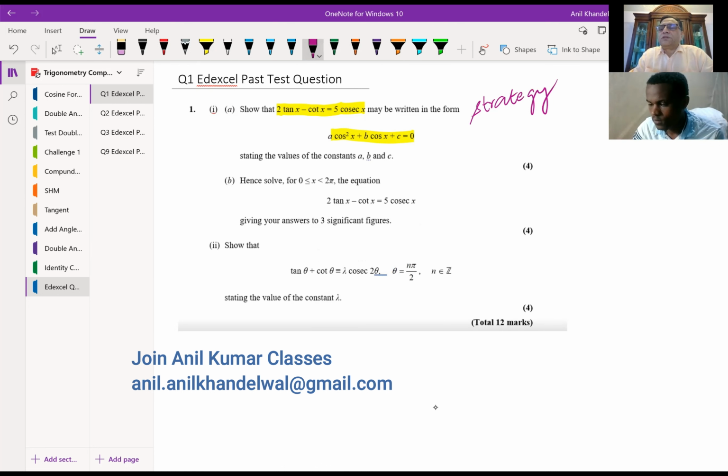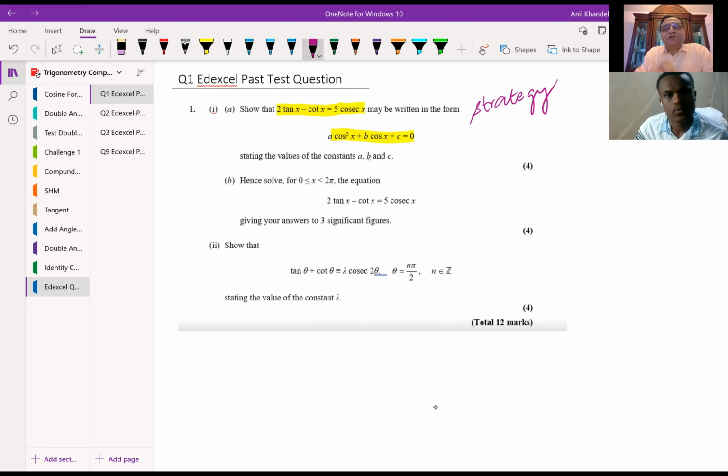What I love about Edexcel question papers is they help you understand the concept better while they are testing you, even in examination, right? So they gave you an equation which is 2 tan x minus cot x equals 5 cosecant x. And now they're saying this equation can be written in terms of cosine as a cos square x plus b cos x plus c equals 0. Now, stating the values of constants a, b, and c, we need to find these values, correct?